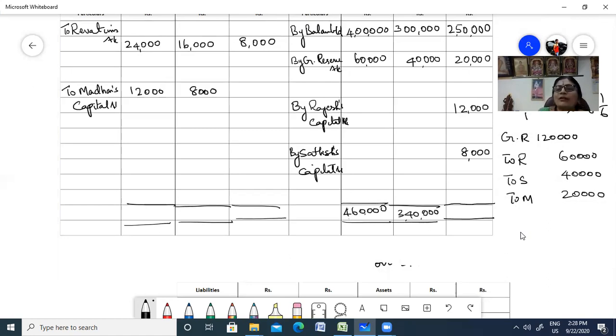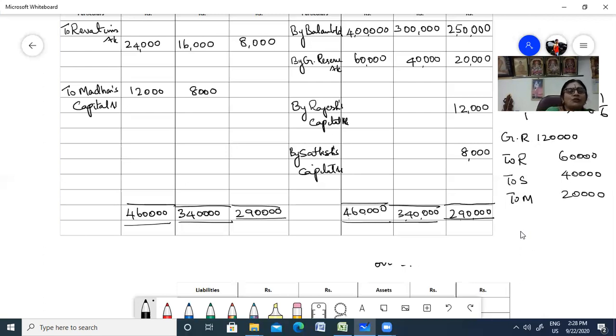Then here you have 2,90,000. I hope I'm right. Yes, 2 lakh 90,000. Fine. So bring the balance to your debit side, 3,40,000, and then 2,90,000. Fine. So let us find the balance.